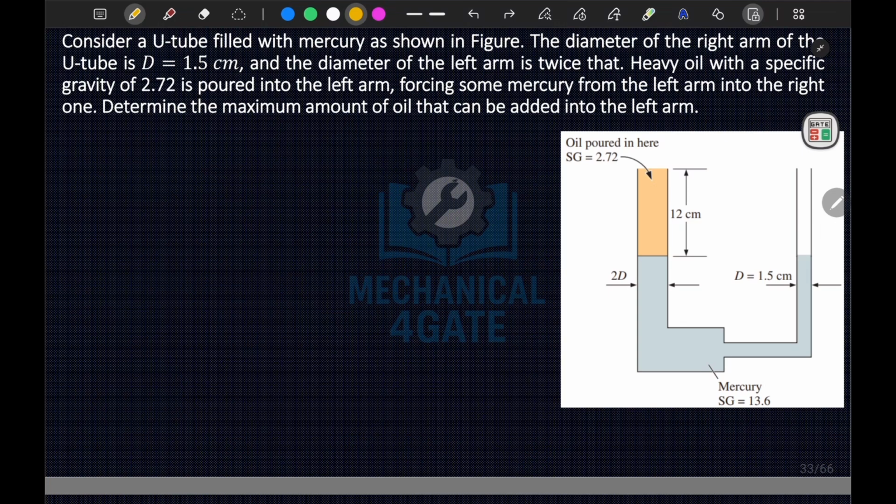Now let's say that this height from here up to the midline of the base is h. Let's say this level was the initial level.